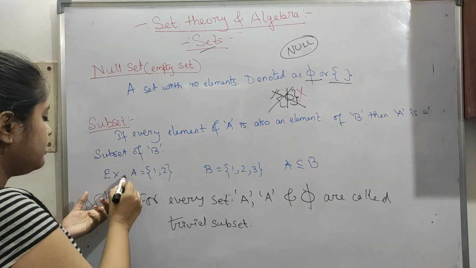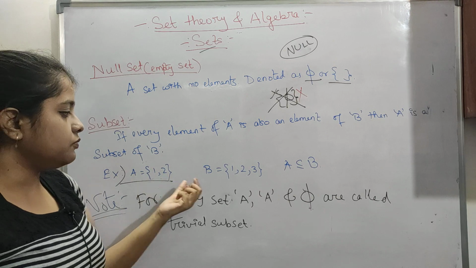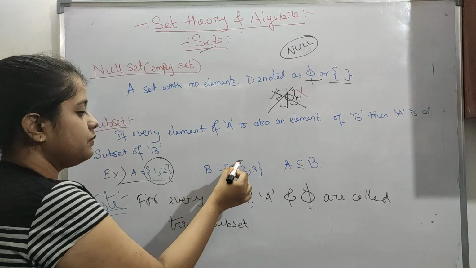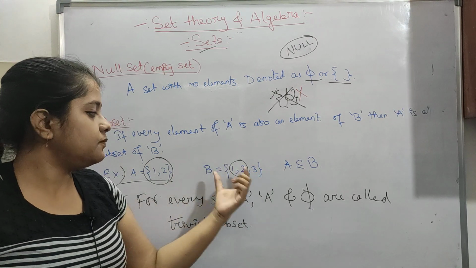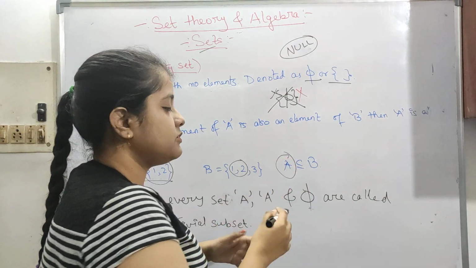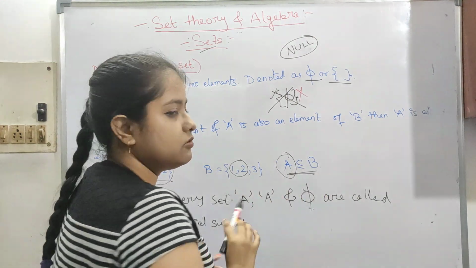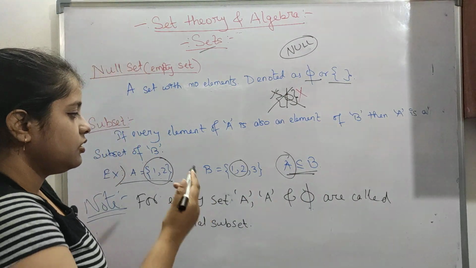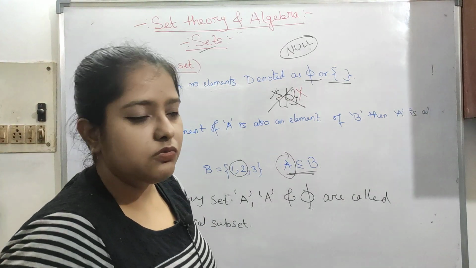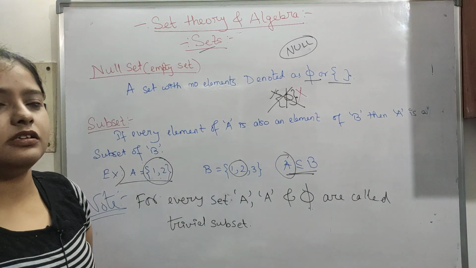For example, A contains 2 elements, 1 and 2, and B contains 3 elements, 1, 2, 3, so A is a part of B. B contains more things, so B is the bigger one and A is a subset of B. These are silly mistakes we make when we swap these things.